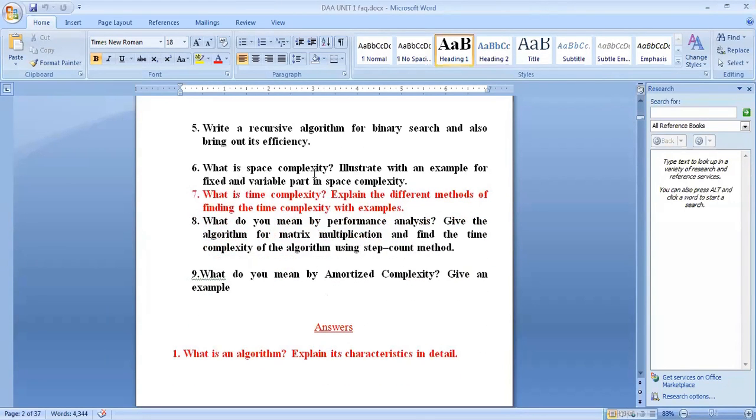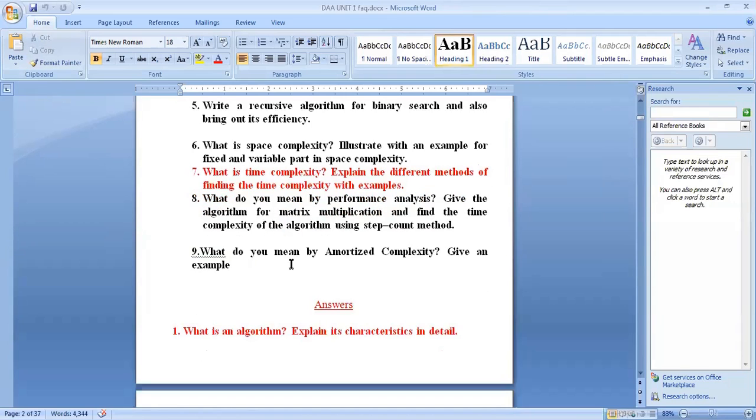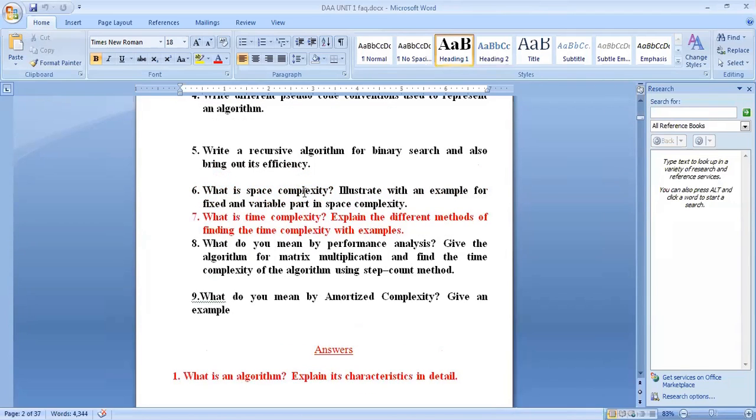Now, what is space complexity? Illustrate with an example for fixed and variable part in space complexity. What is time complexity? Another question is based on time complexity. So we have the important concepts, that is space complexity and time complexity. Okay, we will see the answers for these questions.